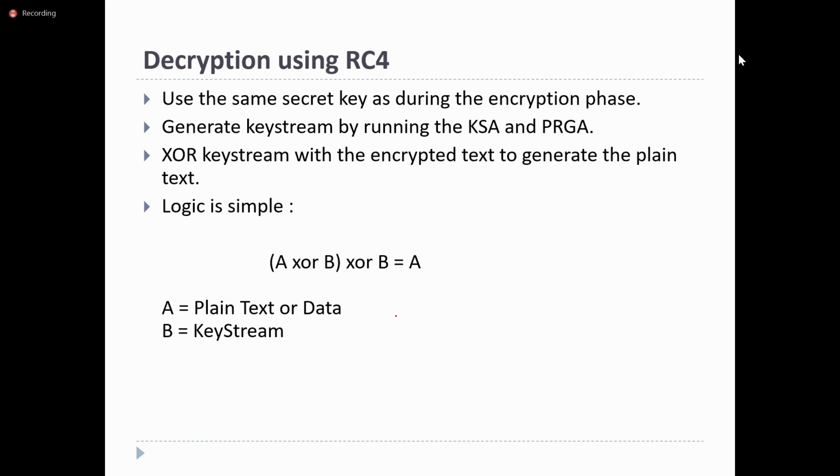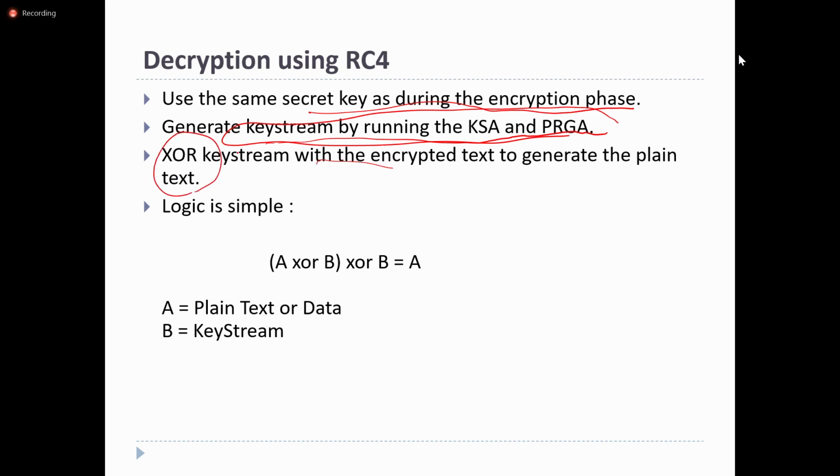Okay, coming to the decryption of RC4, it is simply an XOR operation with the ciphertext. The ciphertext and the key stream will be XORed in order to get the plain text. Use the same secret key as in the encryption phase. Generate the key stream by running the KSA. So again, on the decryption side also, it uses the two algorithms: the key scheduling algorithm and the pseudo-random generation algorithm.